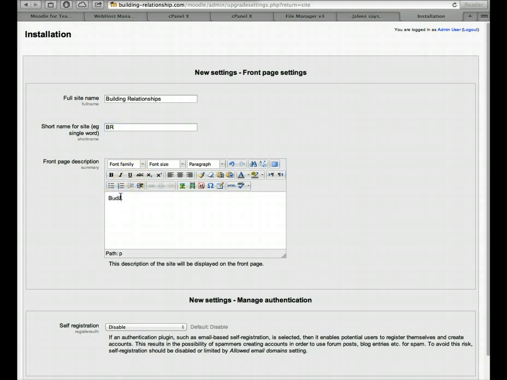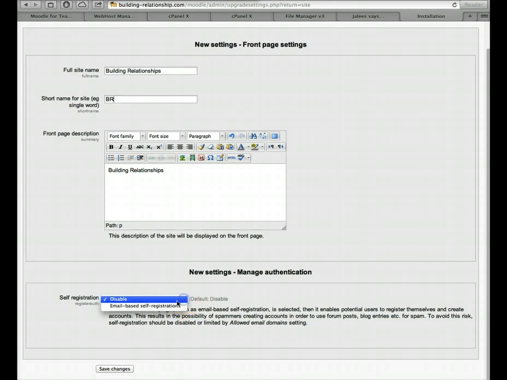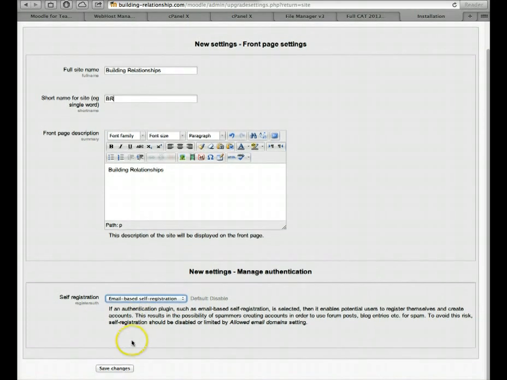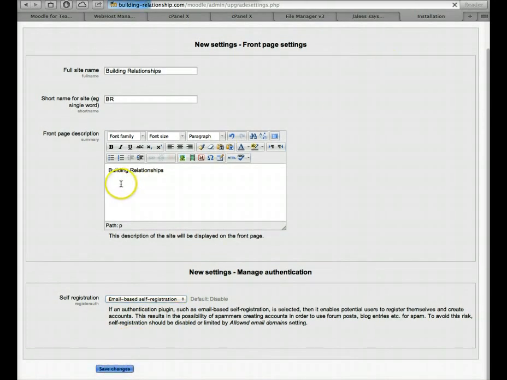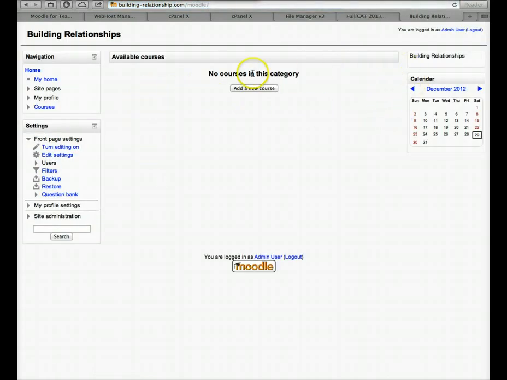This time I'm just going to write building. I'll do that later. Relationships. And self, let's make it email. And then I'll change everything else. And that's it. It's all ready. Ready for the themes, ready for everything else. All right, so welcome. Welcome to Building